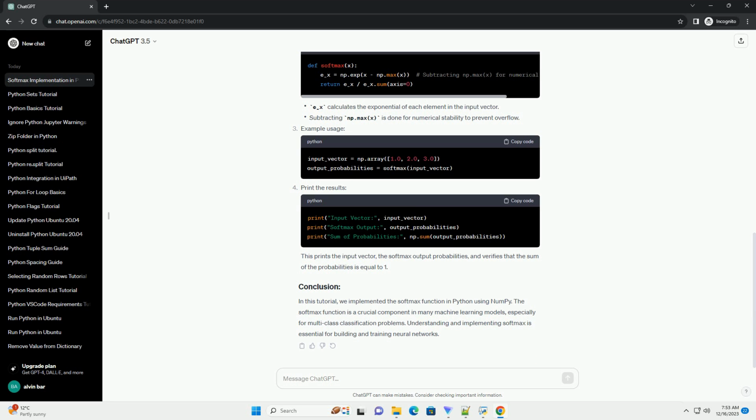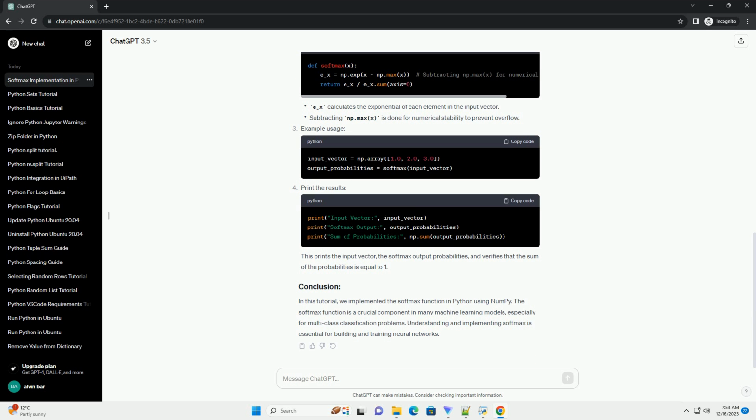We'll use the NumPy library for numerical operations. In this implementation, we subtract the maximum value from each element in the input vector to improve numerical stability. The np.sum function is used to calculate the sum of exponentials along the specified axis equals 0 in this case. Let's test our implementation with a sample vector.